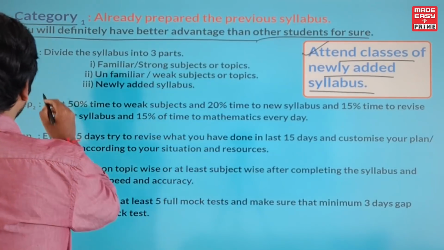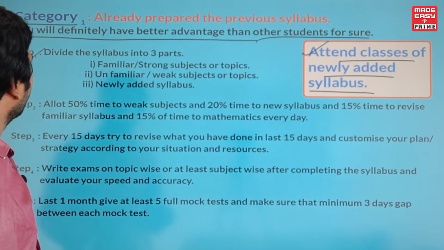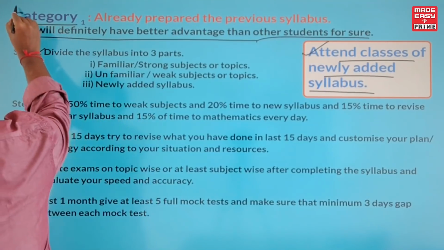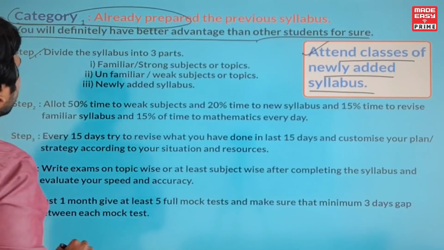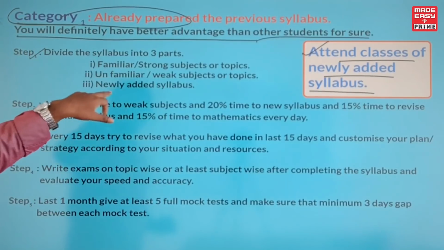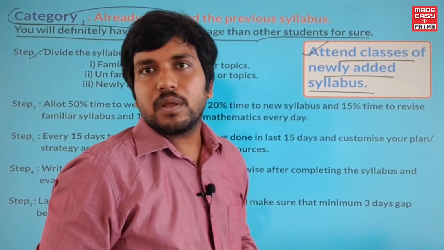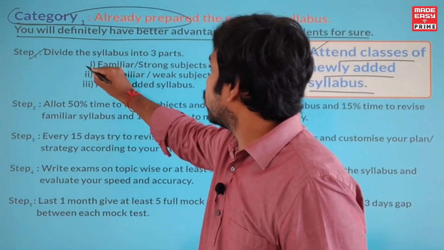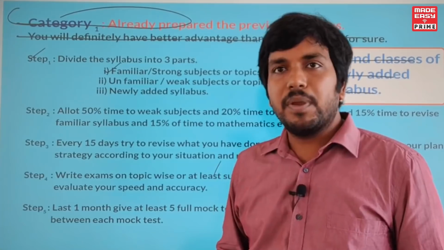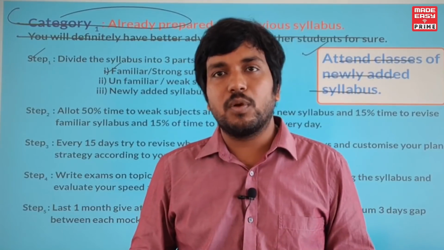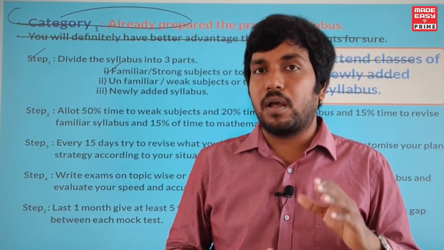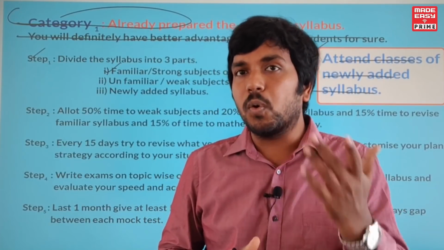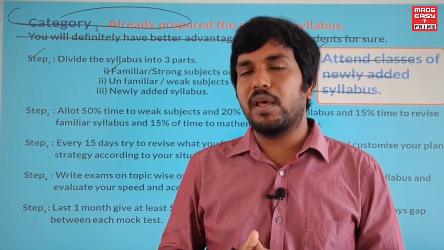And the next one is more important here. The students who belong to this particular category, divide the syllabus into 3 parts majorly. The first part should be the familiar syllabus. As you have prepared almost 1 year, you are the correct person to know which subjects you are very familiar with and which you are not, right?